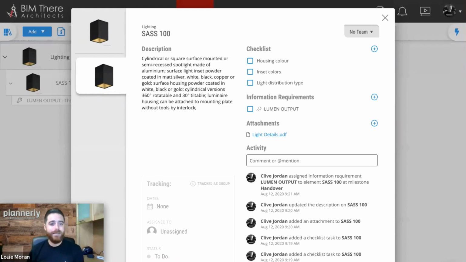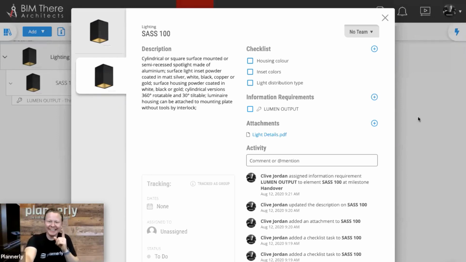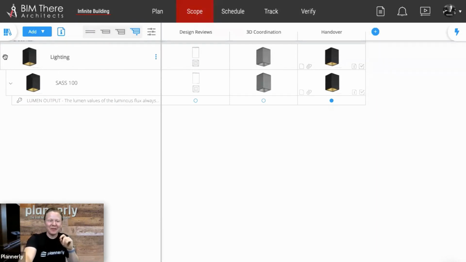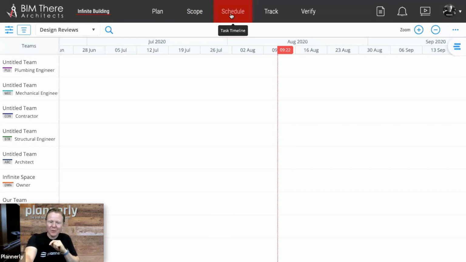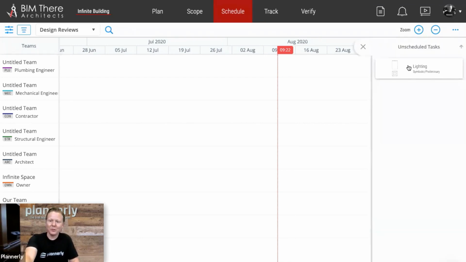But now the next step of the workflow for another team, possibly, we then have to recreate this work in another platform. So how can we do this here, Claude? That's a great question, Louis. So once we've created something in here, this lighting item with specific requirements in the scope, when we move to the schedule, we will then see a blank screen like we're very used to, but on the right-hand side, there's a tab that we can use to bring out what the requirements are and start from those requirements.